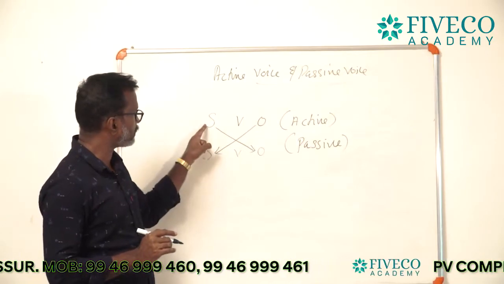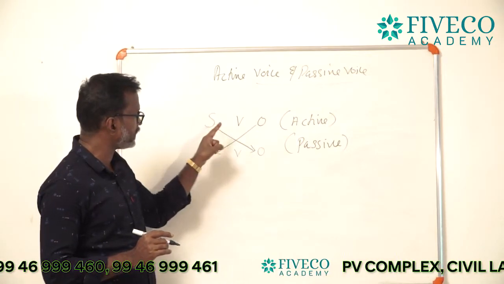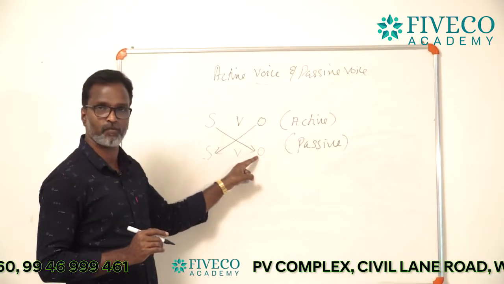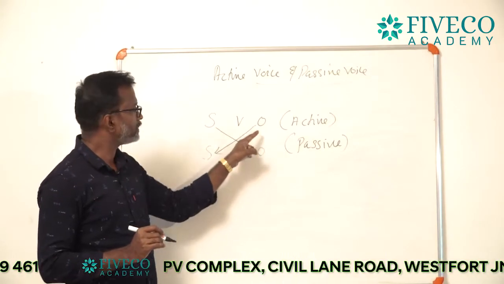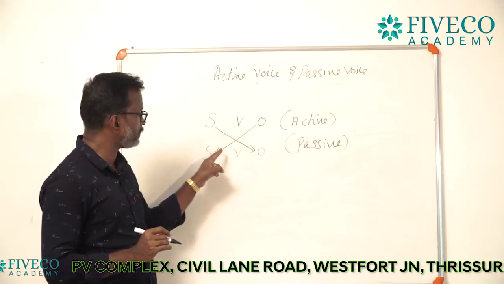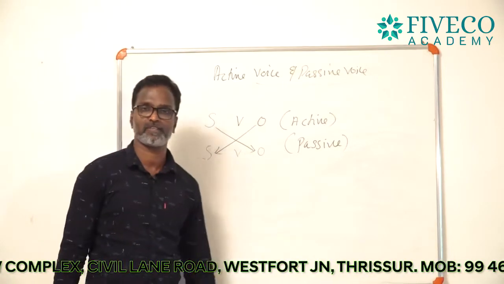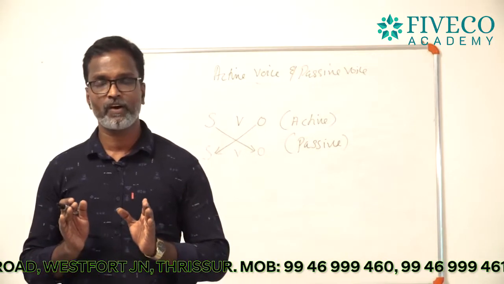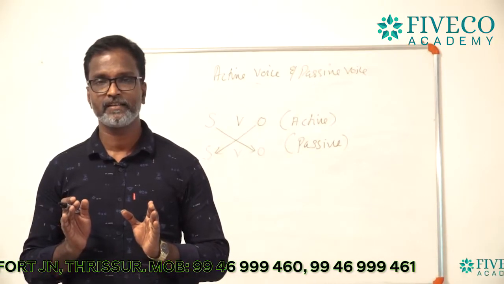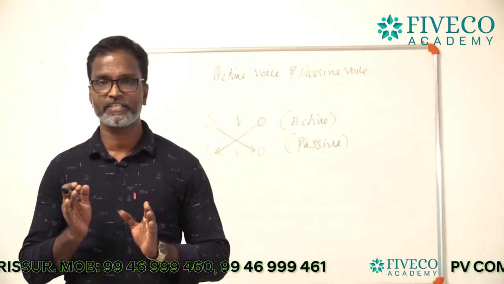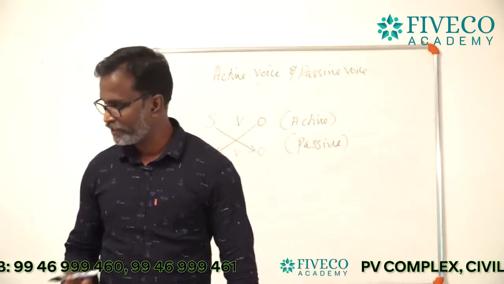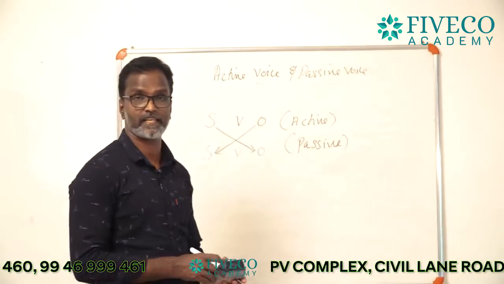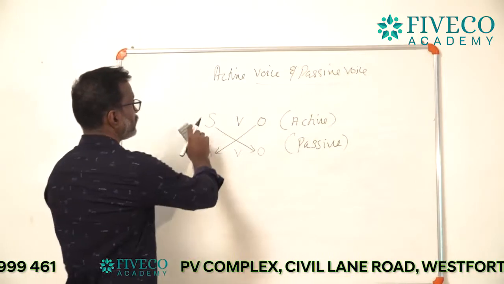I mean, the subject of the active voice will be the object of the passive voice. Similarly, the object of the active voice will be the subject of the passive voice. You want to keep this picture in your mind while you change a sentence of active into passive. So, then we can study systematically.